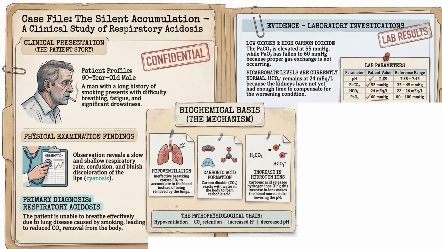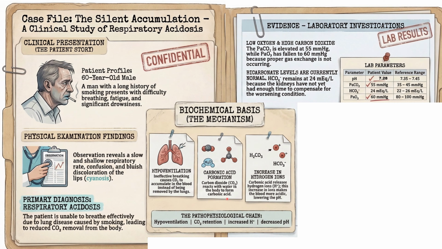So first of all, hypoventilation. The patient is having difficulty in breathing. So what is the process of breathing? You take in oxygen and you send out carbon dioxide. But here you are not able to send out the carbon dioxide. So carbon dioxide accumulates inside the body and in the blood. It cannot stay as such as carbon dioxide. It will combine with water in the body and form carbonic acid. This reaction you will know, CO2 plus H2O gives H2CO3.